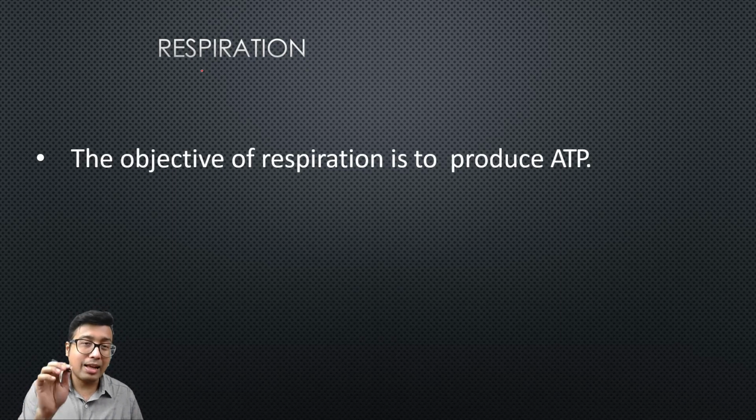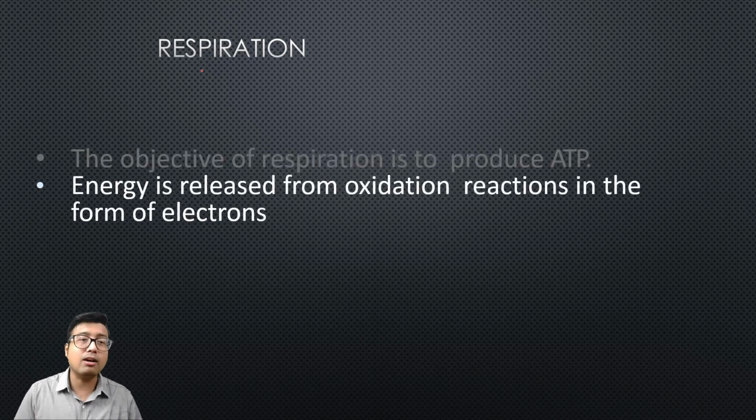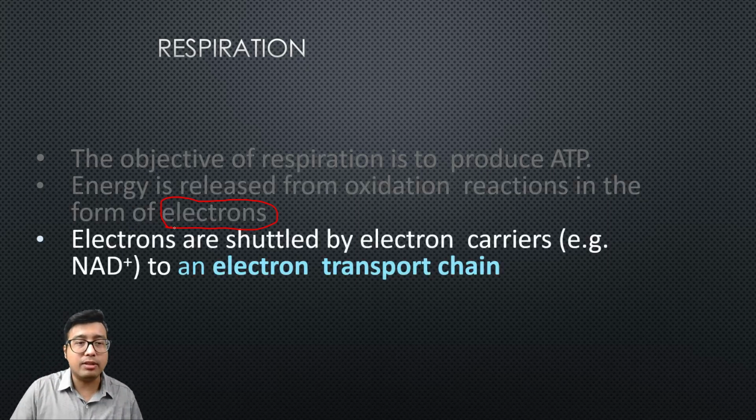So at first, all of this deals with cellular respiration. The objective of cellular respiration is to produce the ATP in the body. Now, as you know, energy is released from the oxidation reactions in form of electrons. This is our main interest. So this is what we need to deal with.